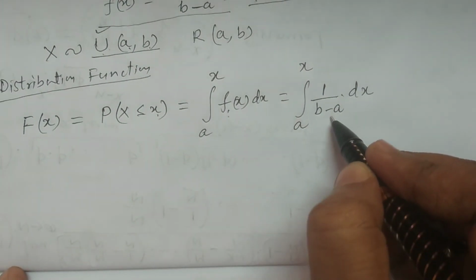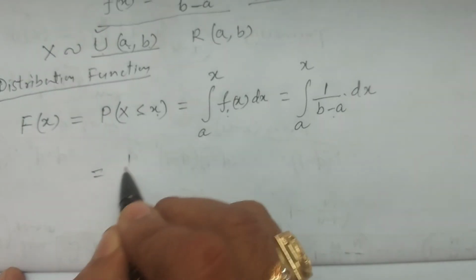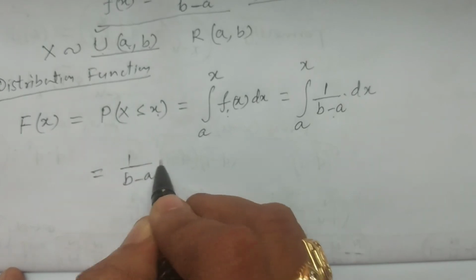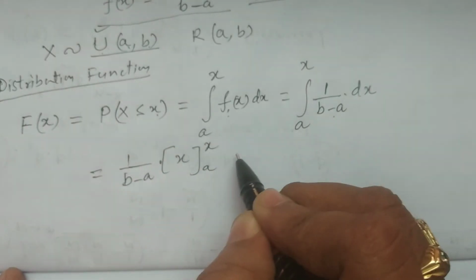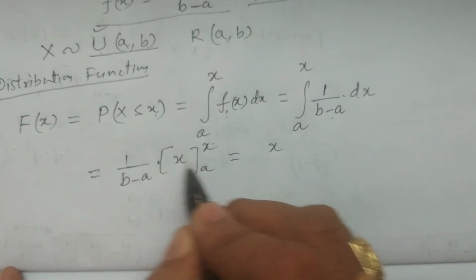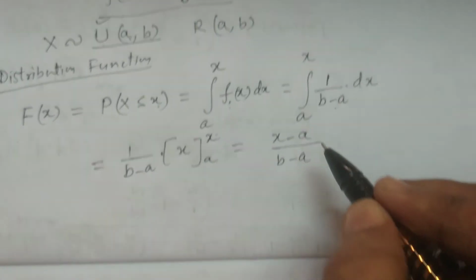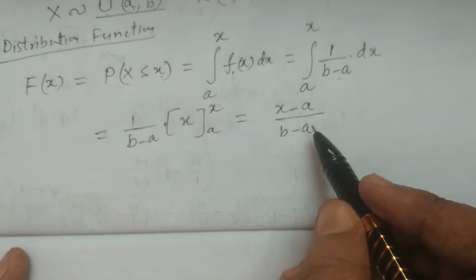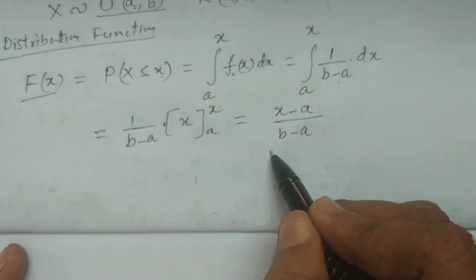1 by b minus a is a constant, therefore the integration is 1 by b minus a multiplied by x in the range a to x. Substituting the upper limit x and lower limit a, we get x minus a divided by b minus a. So the uniform distribution function is x minus a by b minus a.